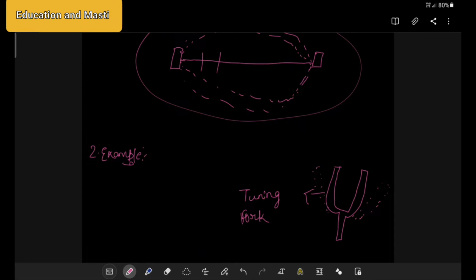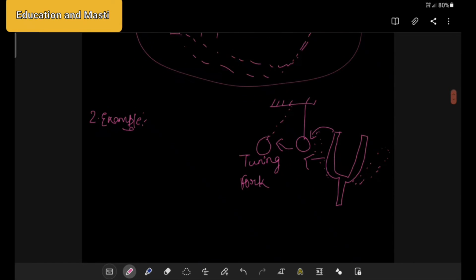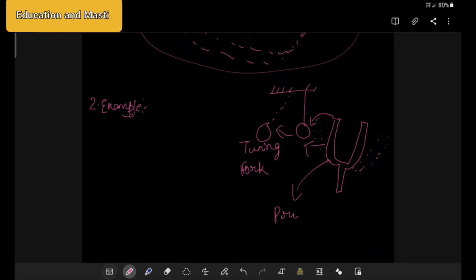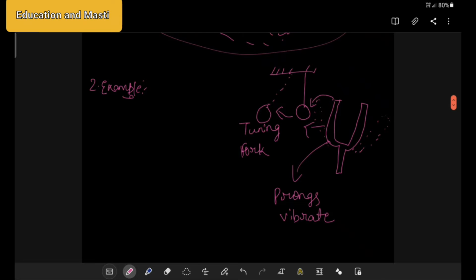So when it is touching a freely suspended ball, like here a ball is attached, now if this tuning fork touches this ball, what will happen? The ball will start moving away from it, in this direction. Why? Because these are the prongs, and this vibrates. So if a vibrating body touches a stationary body, then the stationary body will also start moving.